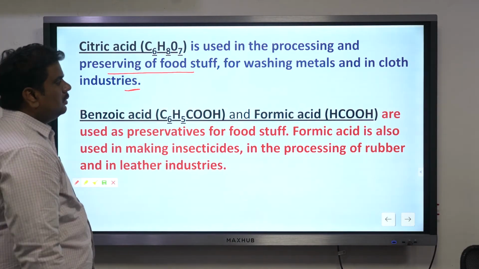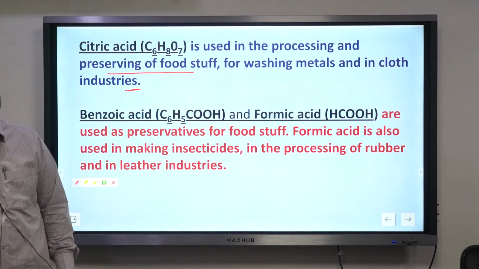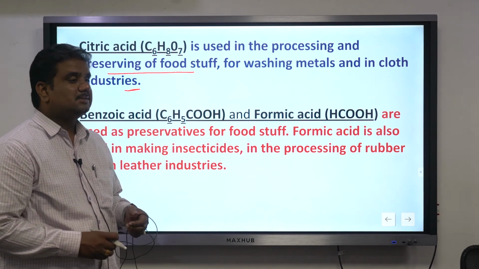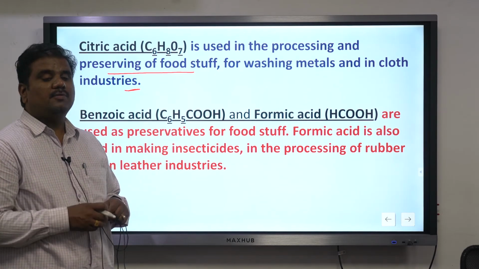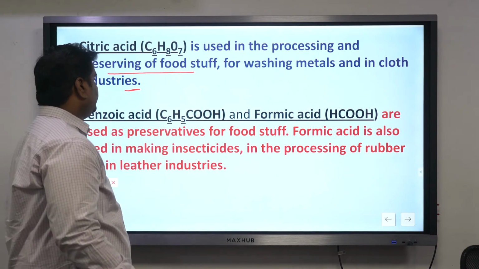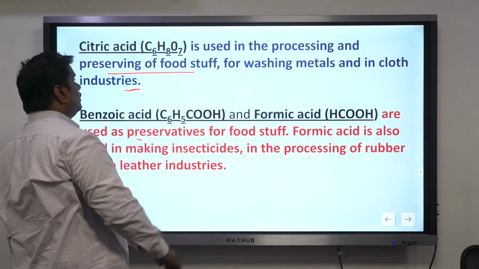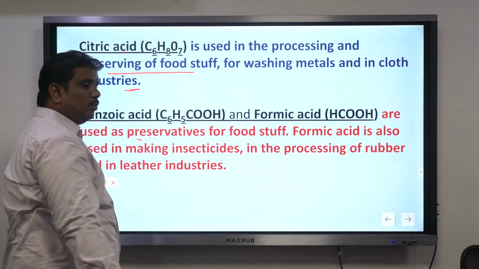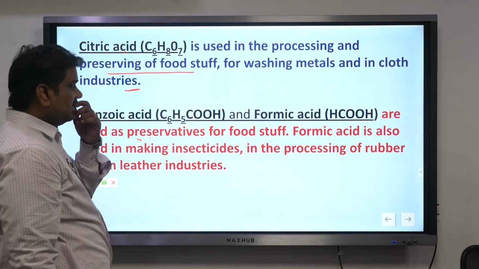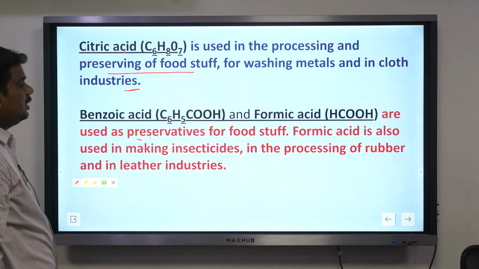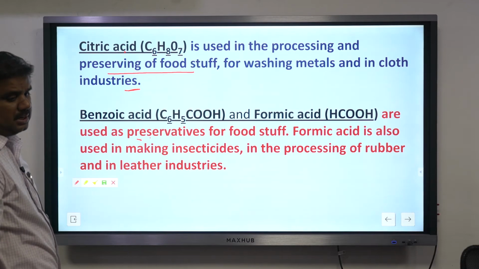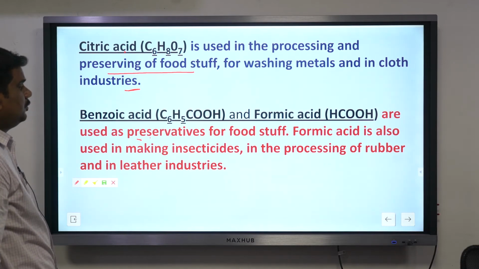Now, ever heard of formic acid? Yes. Whenever you have these red ants biting you, some amount of acid is released, which you call formic acid. So this particular benzoic acid is used again as a preservative. Citric acid as well as benzoic acid, both are used as food preservatives.